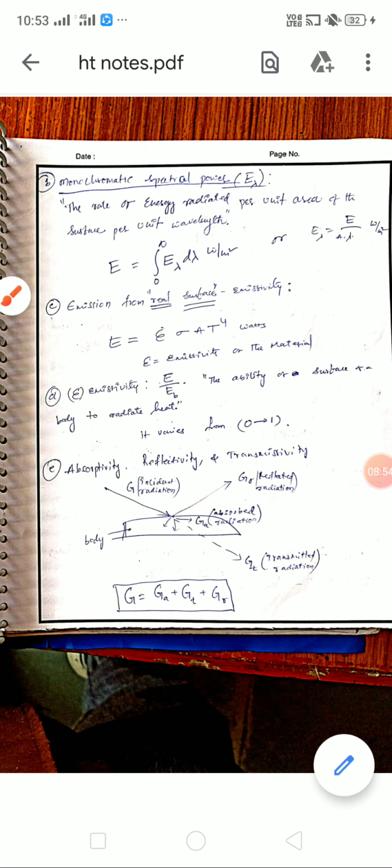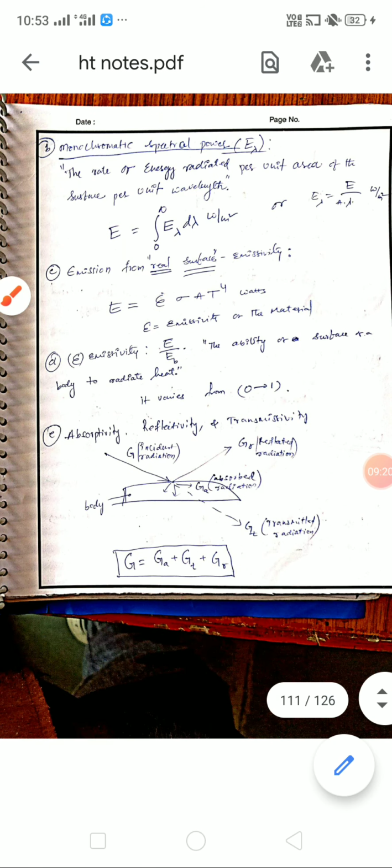Now what is emissivity? Emissivity is equal to E by EB, the ability of the surface of a body to radiate heat. It is an ability, a characteristic of a material. It varies from 0 to 1. This we have seen in our lab, where we did an experiment to find the emissivity of a body and compare it with a black body.